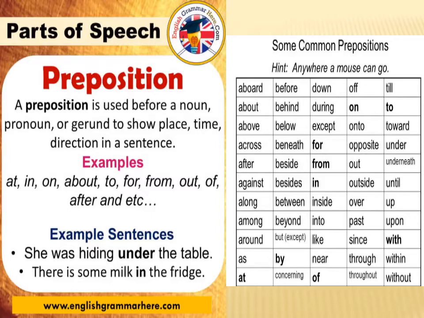We join to noun or pronoun. She was hiding under the table. Under is a preposition. There is some milk in the fridge. In is also a preposition. I am sitting with my brother. With is a preposition. I am living away from my parents. From is a preposition. Away is also a preposition.